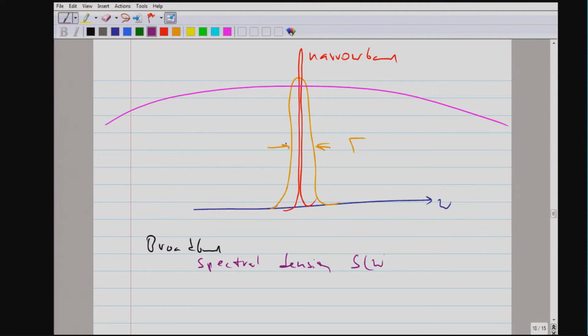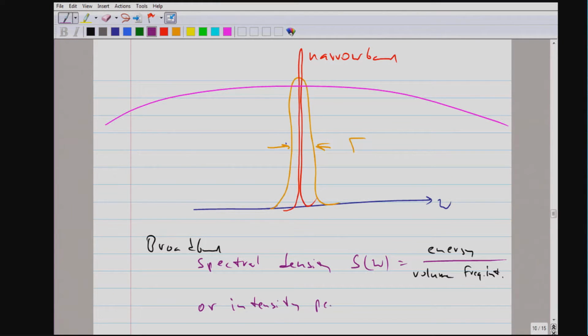And that's what we need in the following. Let me just give you the units, which is energy per volume and frequency interval. So we can talk about the spectral density S of omega, or alternatively, when we have a propagating beam, we don't want to talk about energy, we want to talk about intensity.